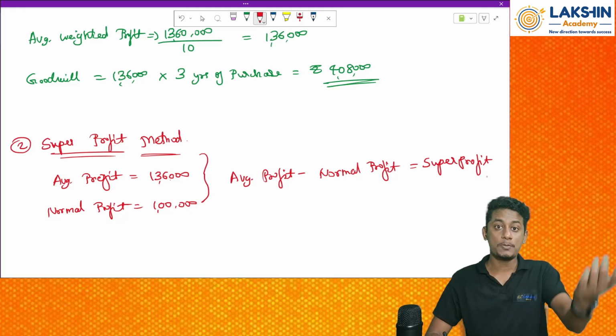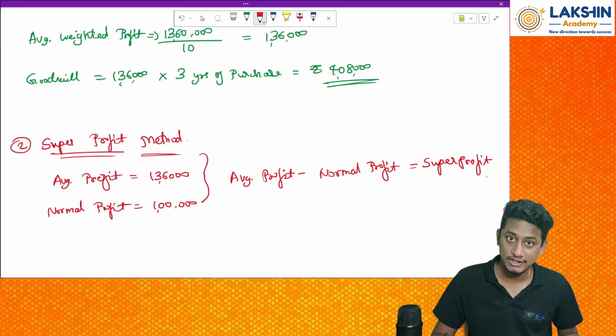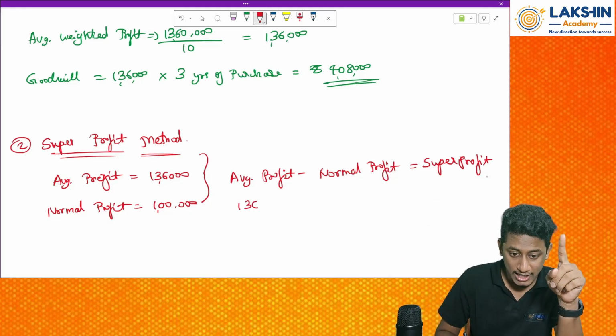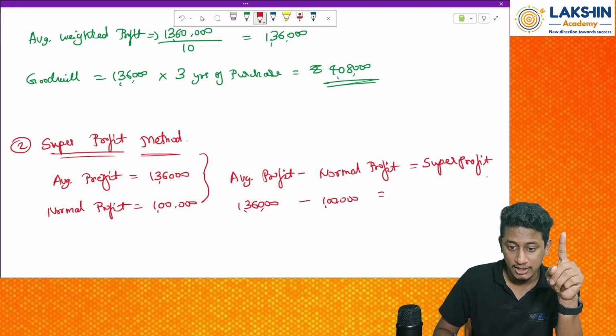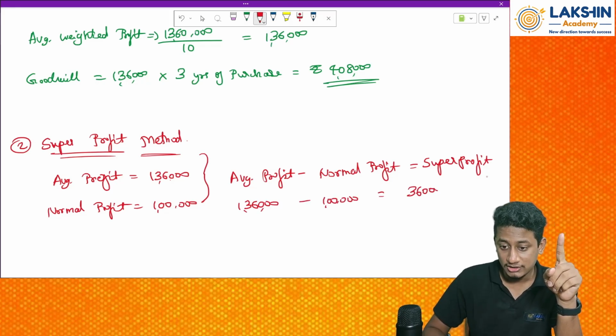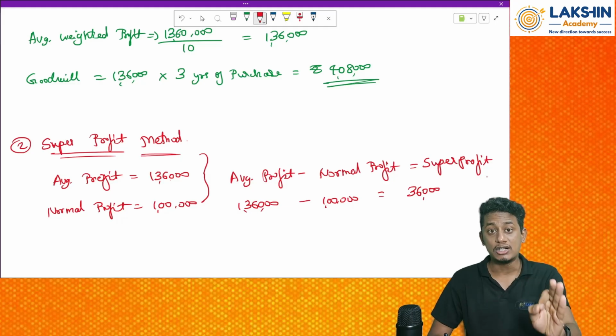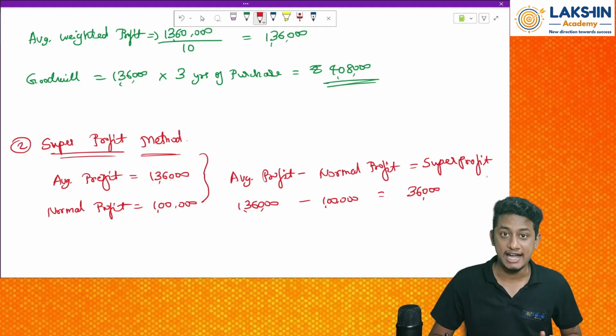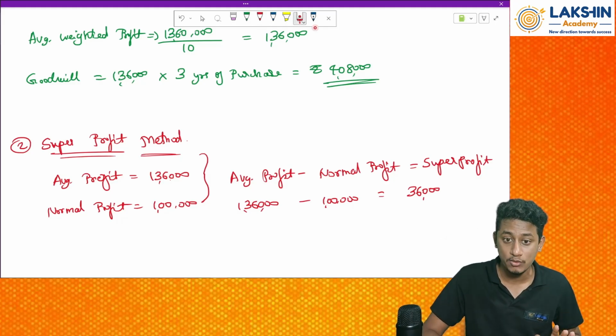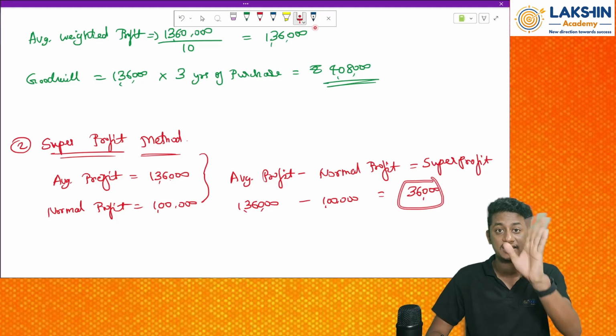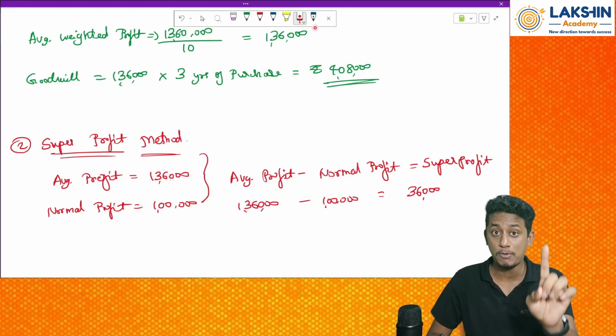How much more profit am I earning compared to the industry? 1,36,000 minus 1 lakh gives 36,000. So I am earning 36,000 rupees more than the industry standard. Now this is my super profit, not my goodwill.